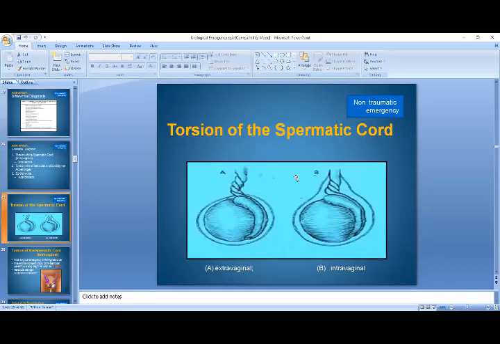So, two broad categories, intravaginal and extravaginal torsion.